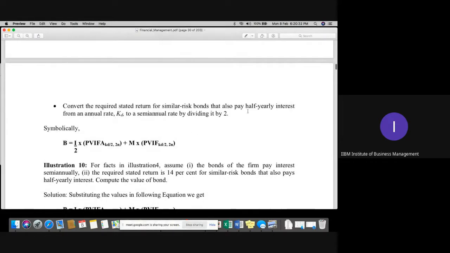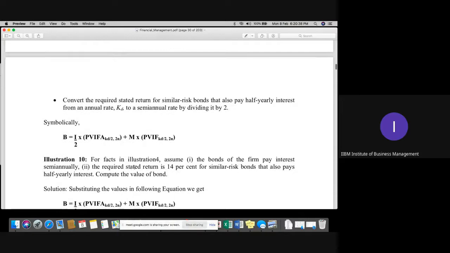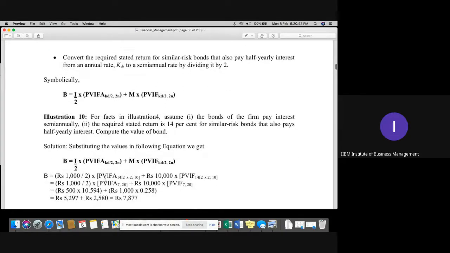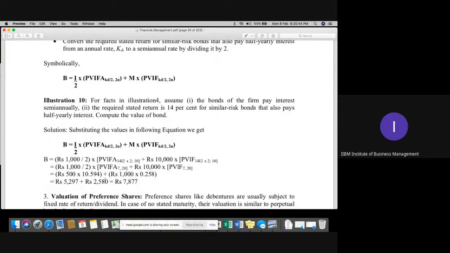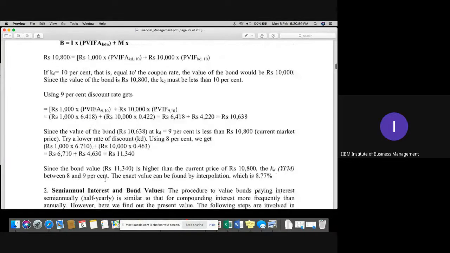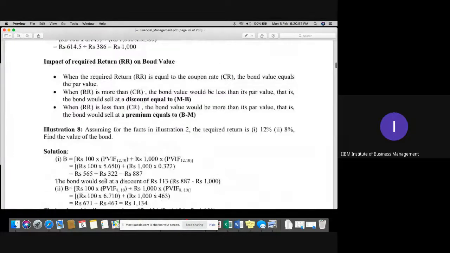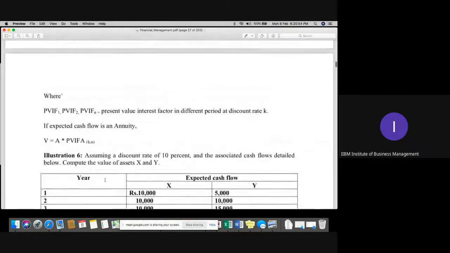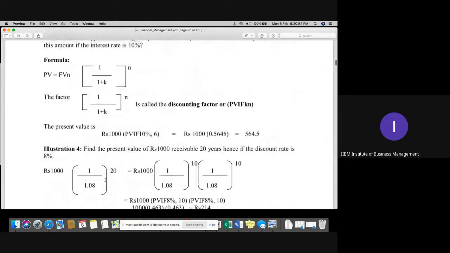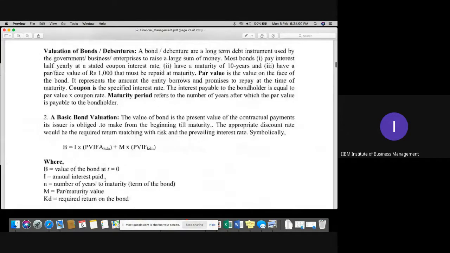Convert the required return also by dividing by 2. Okay, so that is a simple calculation we have. A similar question is illustration number 4. Simply divide this particular valuation by 2 and multiply the years by 2. That is the only difference in this calculation, please. Similar to illustration number 4, I think we have covered in the class today. Illustration number 4.